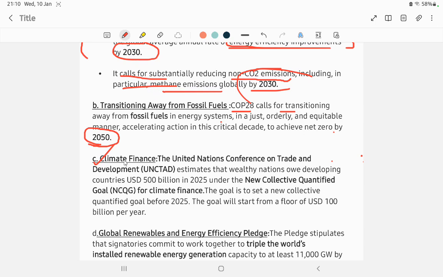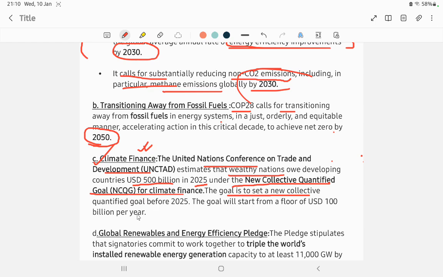Because of this, climate finance was initiated, where wealthy countries that polluted more donate money for climate change. The United Nations Conference on Trade and Development estimated 500 billion from wealthy nations to developing countries in 2025 under the new collective quantified goal for climate finance.